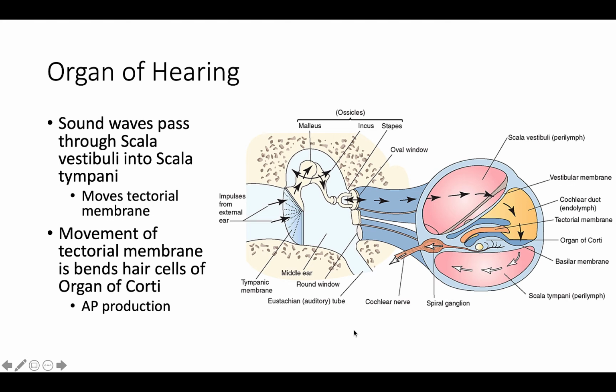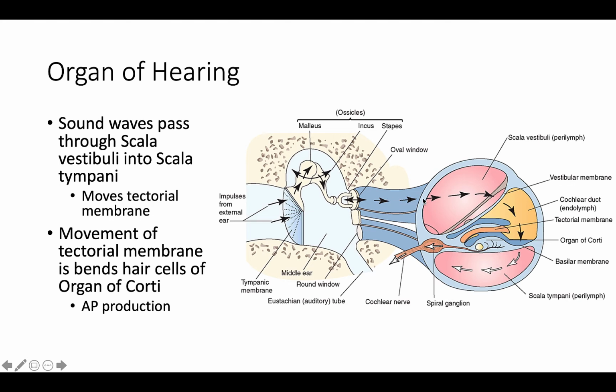And so zooming in a little bit further, we have our organ of hearing. This is called our organ of Corti. Okay, so sound waves are going to pass through, vibrate the tympanic membrane, be amplified by the ossicles, and then make contact with this oval window of the cochlea.